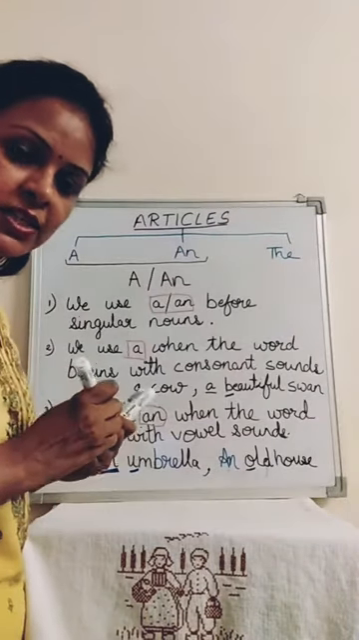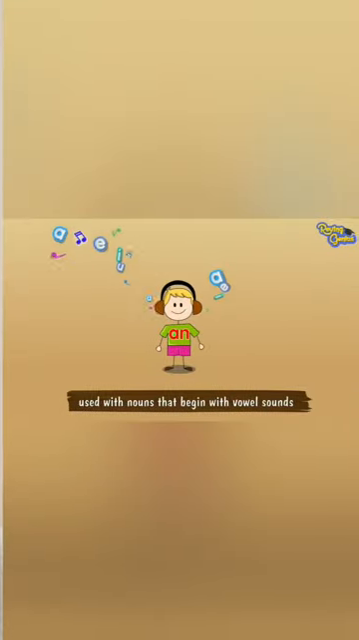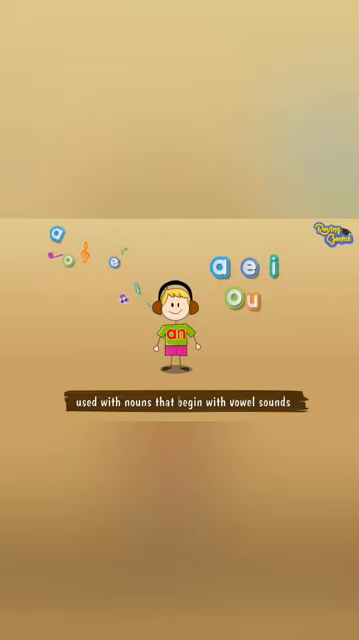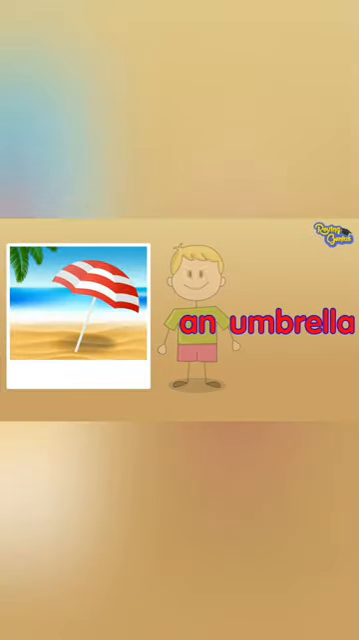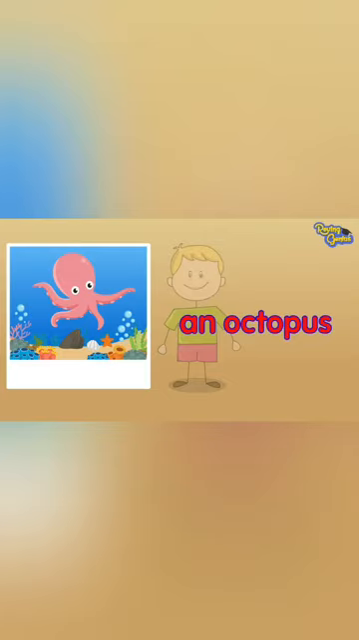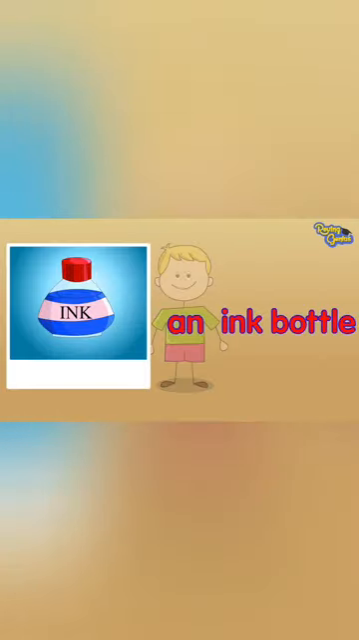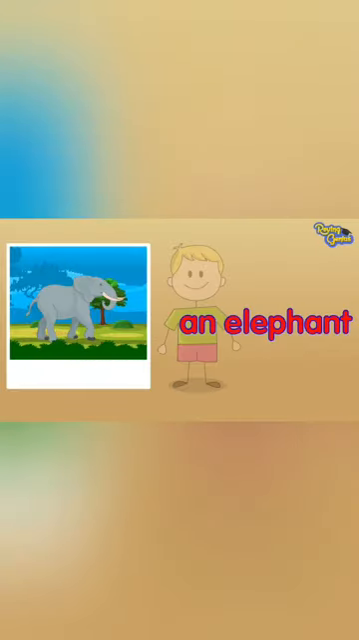I hope this much is clear to you all. An likes to be with nouns beginning with vowel sounds. For example, an umbrella, an octopus, an ink bottle, an elephant.